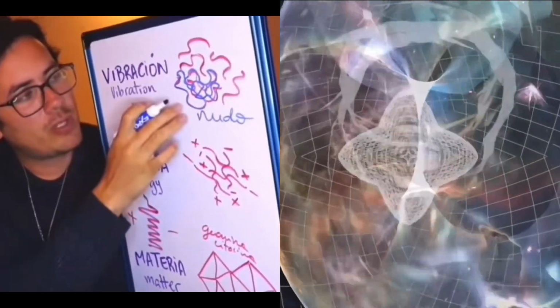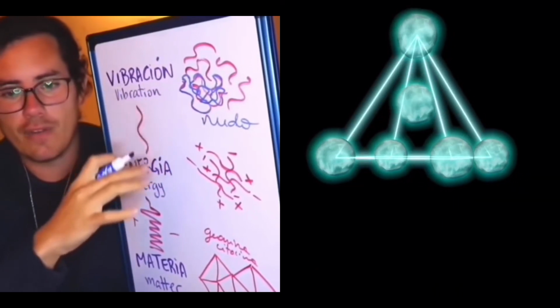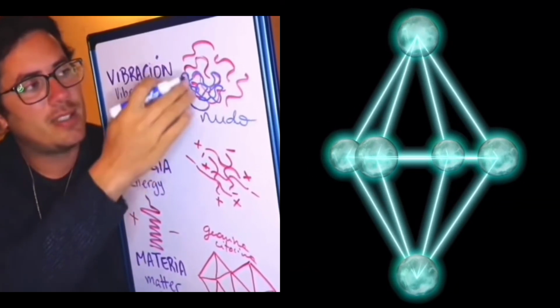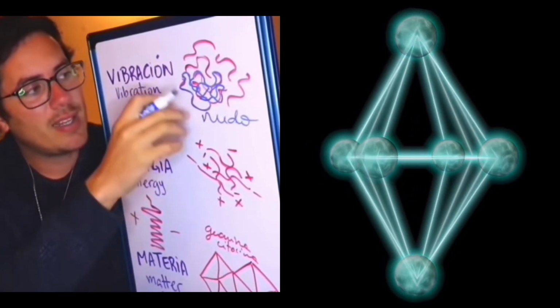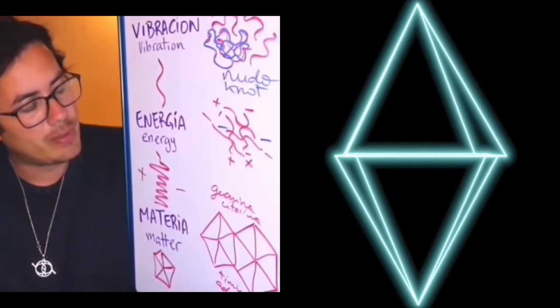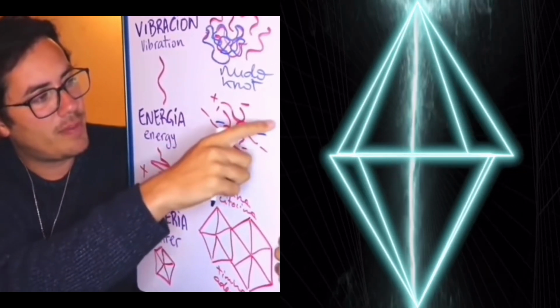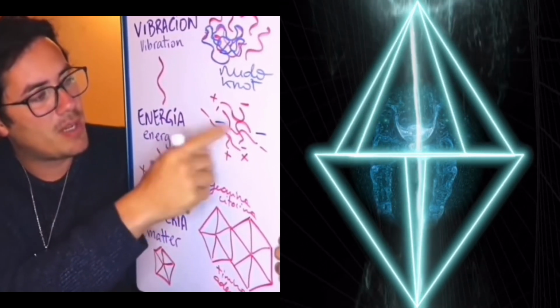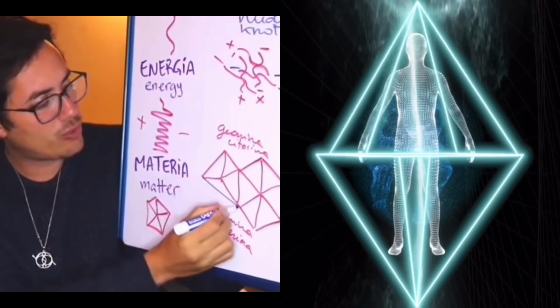So what could happen here is that if one of these strings starts to vibrate in a low vibration, it can start to create dissonance with other ones and start to curl around one another, creating a knot. This knot can create this dissonance, making some of the ones that before used to be positive become negative, with which the structure is broken.